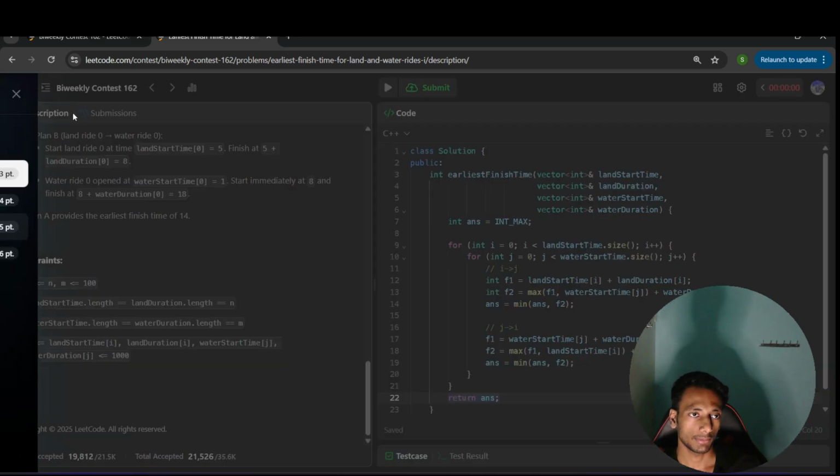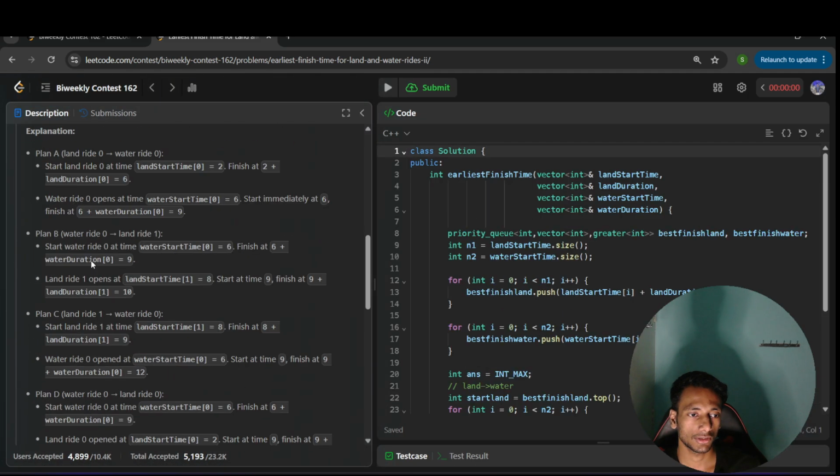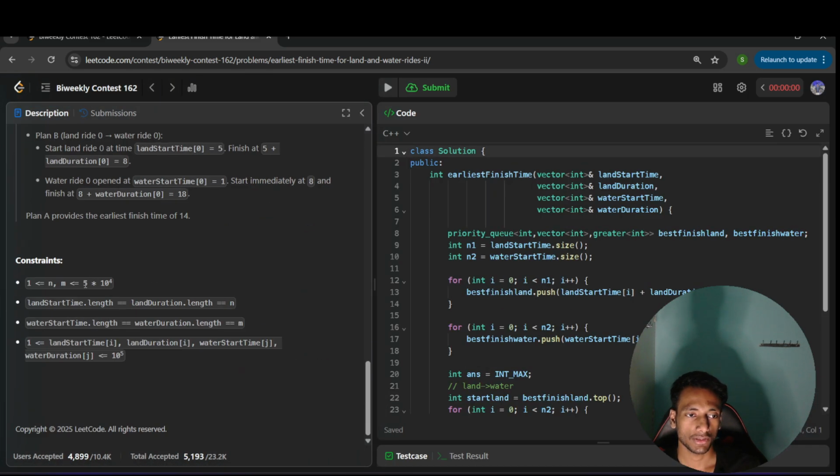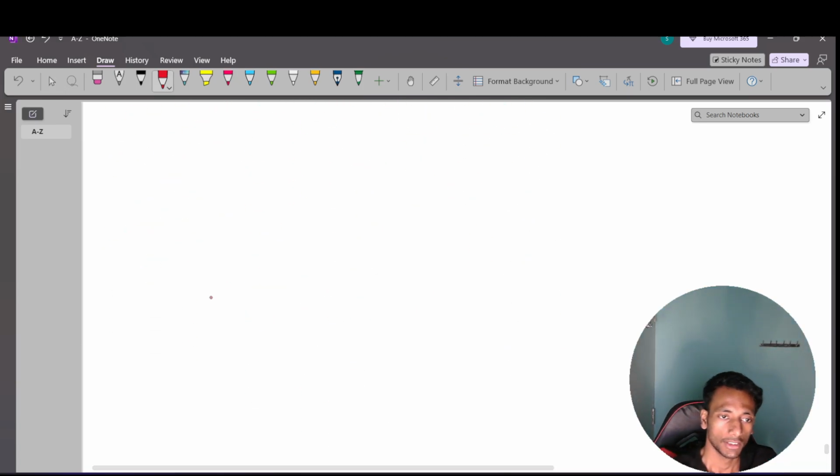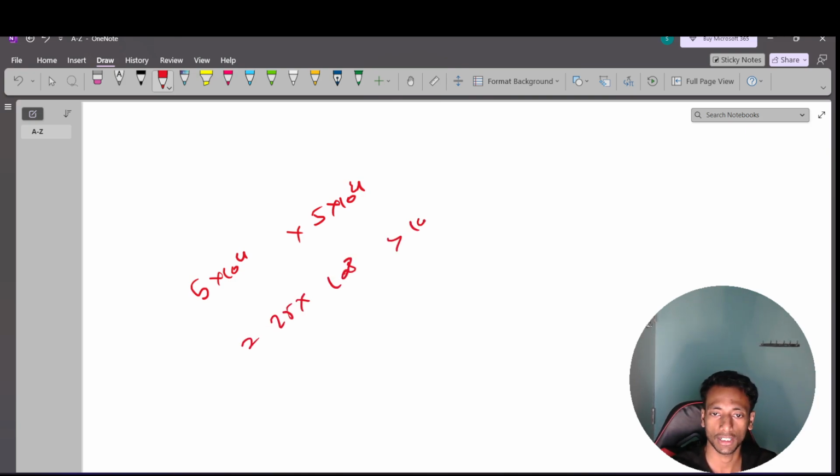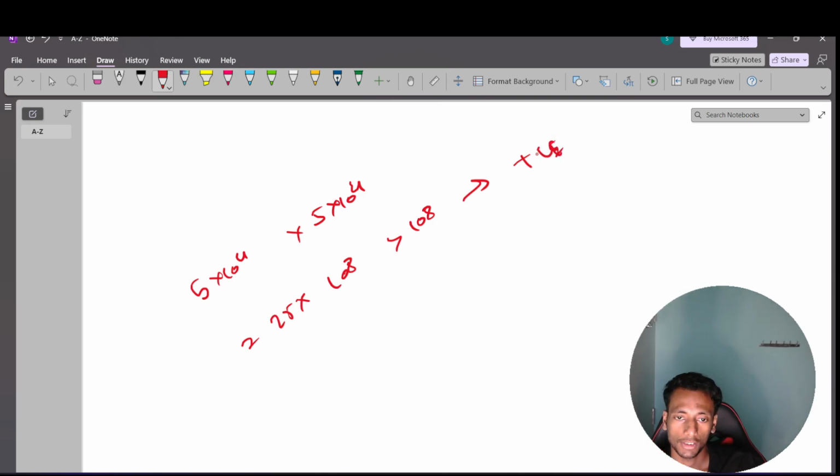But for the third problem, what is the length of n and m? So this is 5 into 10 to the 4. In the worst case, the time will be 5 into 10 to the 4 into 5 into 10 to the 4. So this is 25 into 10 to the power 8. That's greater than 10 to the power 8, so surely it will give us TLE. So I have to think of some optimal approach. How can I optimize this?